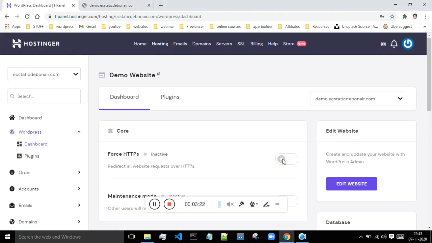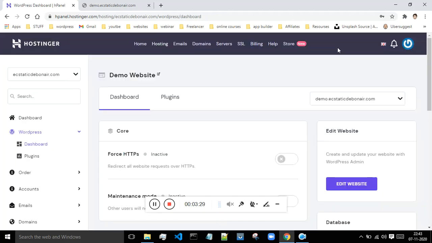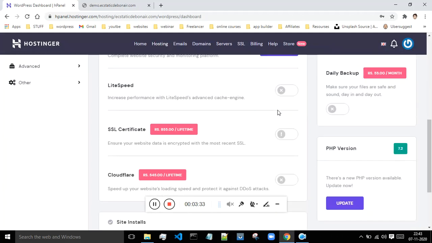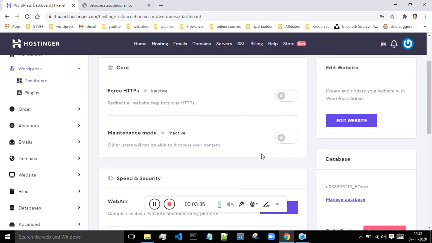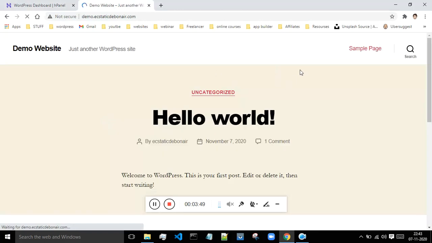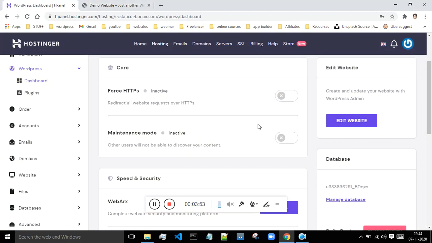Okay, so after coming to this page, I think there is a problem with this SSL certificate. So now what you can do is you can just keep this option off only. I think you have to pay some extra money if you want to make this website SSL secure. So now if I'm just removing this S and going to this demo, then now as can be seen, this is getting opened. Okay, so the problem was with the SSL certificate.